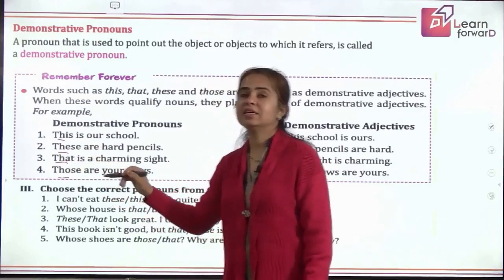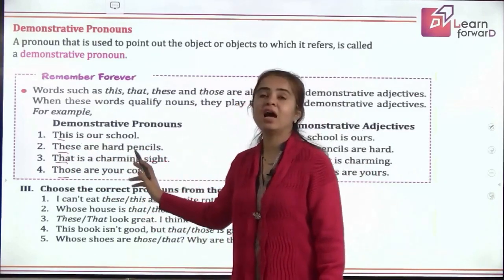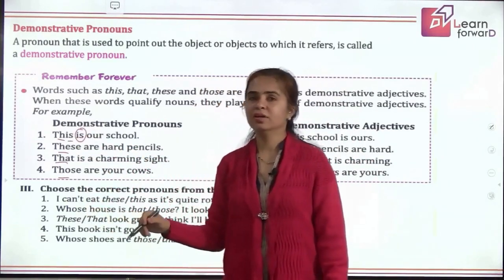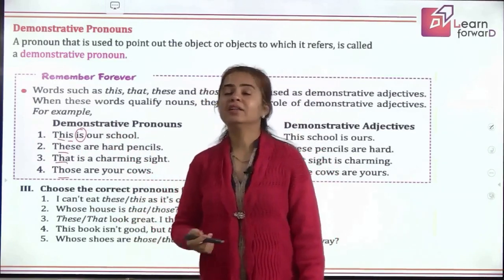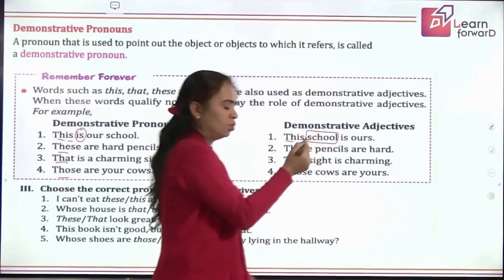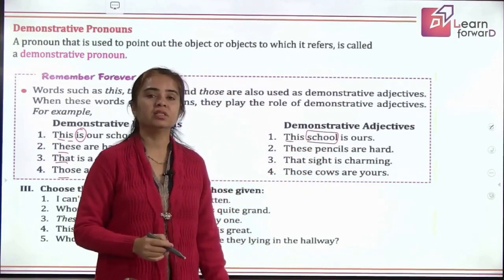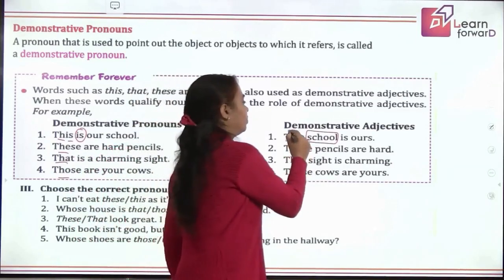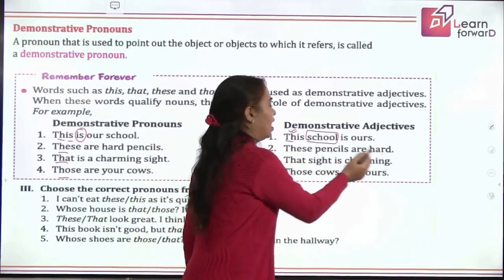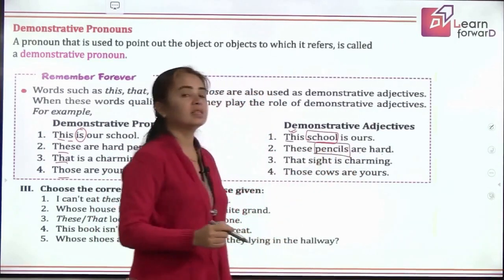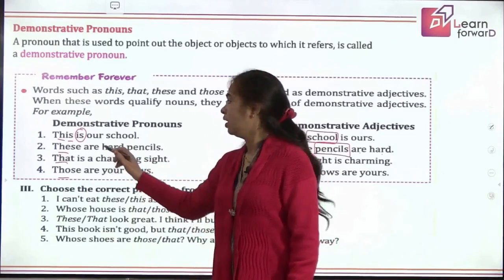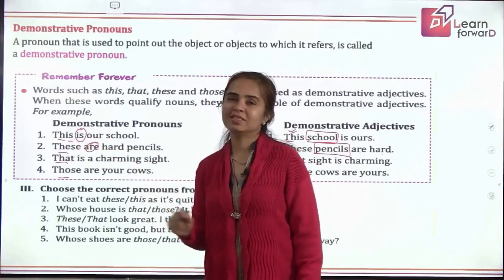So words like this, these, that, those. Let us read the sentences, you'll get to know the difference. I said this is our school. So what is the word immediately after this? Look at this. It's not a noun. So this is a pronoun. But if you look at this school, what is school that is coming immediately after the word this? It is a noun. So it becomes a demonstrative adjective. The same word. These pencils are hard. The word following these is a noun. So it is an adjective. But if you look here, these are hard pencils. It is not a noun. So this is a pronoun.